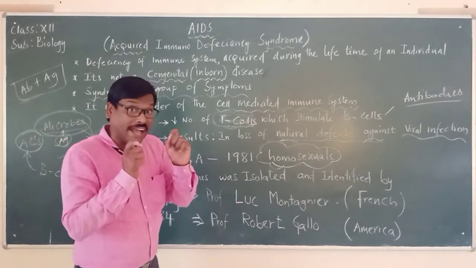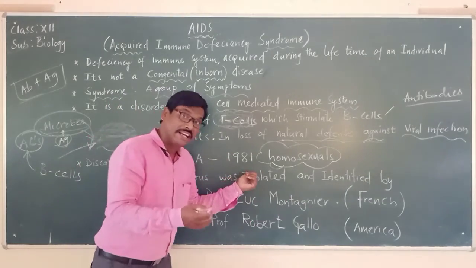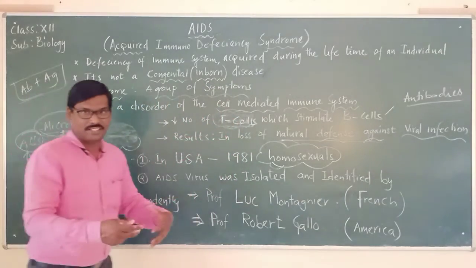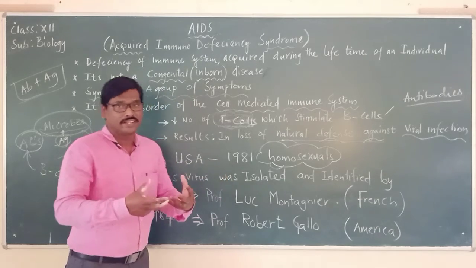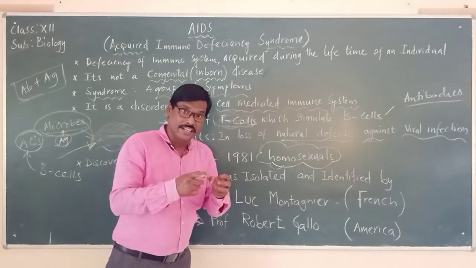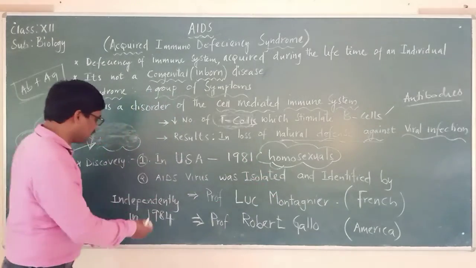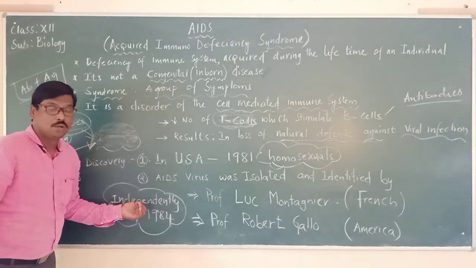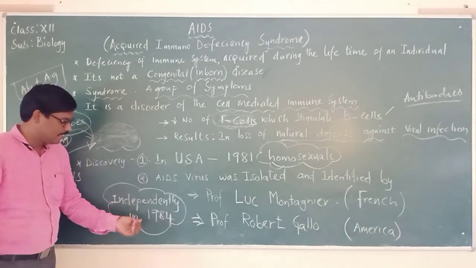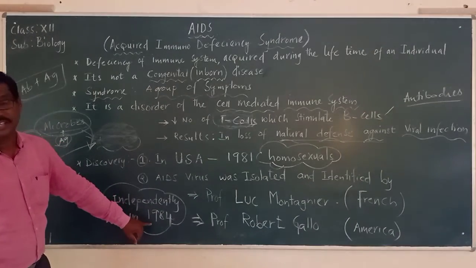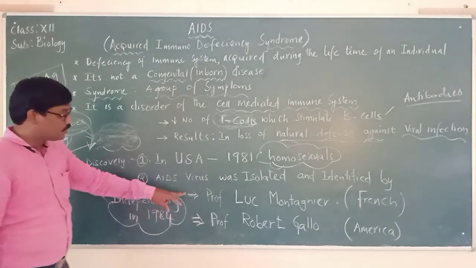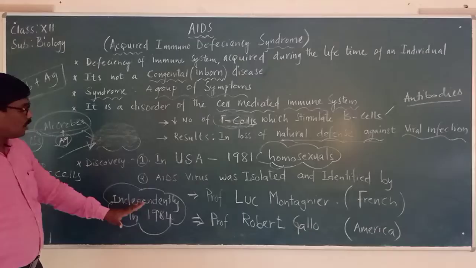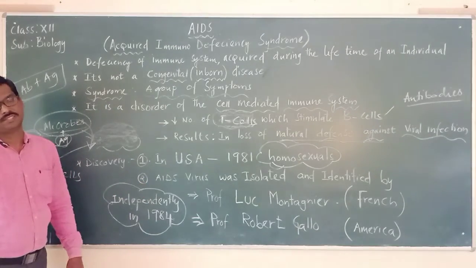They identified and isolated the HIV virus independently. They did not identify and isolate this particular virus together. They did it separately, in their own countries maybe, and that's why we have to remember that they isolated and identified this virus causing AIDS independently in the year 1984. In 1984, these two scientists identified the virus which is causing AIDS.